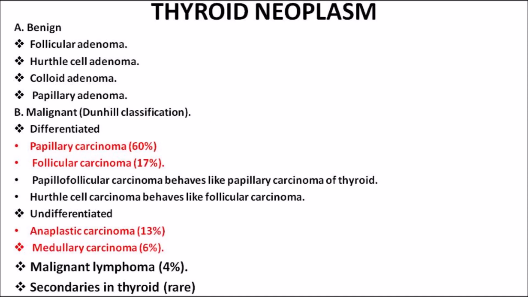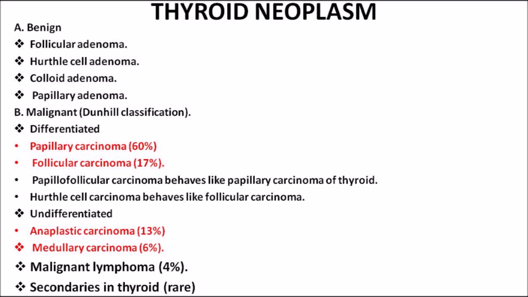To get an all-round view regarding the thyroid neoplasm, let me tell you there are two types: benign types of thyroid neoplasms and malignant types of thyroid neoplasms. So benign types are follicular adenomas, Hürthle cell adenomas, colloid adenomas and papillary adenomas. If you go to the malignant variety, you can have papillary carcinoma, follicular carcinoma, anaplastic carcinoma and medullary carcinoma.